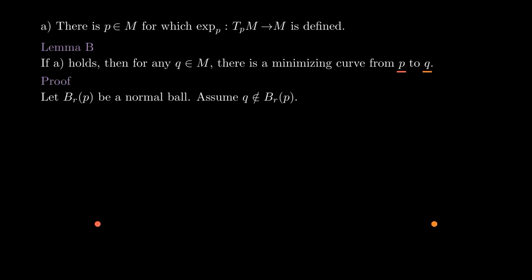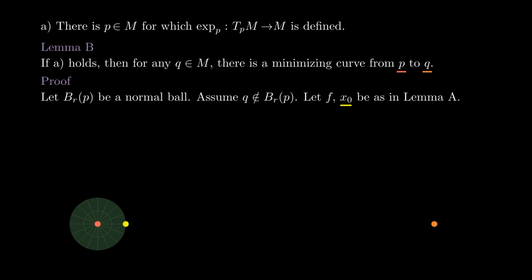If Q is in this normal ball, then we showed in the lesson about minimizing curves that the radial geodesic from P to Q is minimizing, so we can assume that Q is a distance at least r from P, meaning that we can use the previous lemma. Let f be given by the distance from Q and x0 a point in the closed ball of radius r/2 where f attains its minimum.